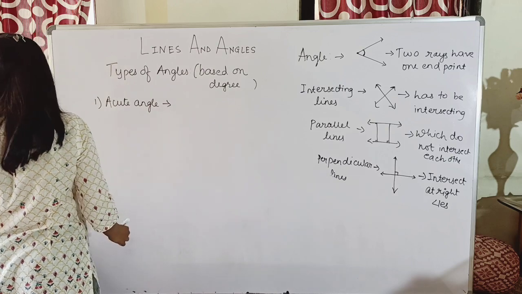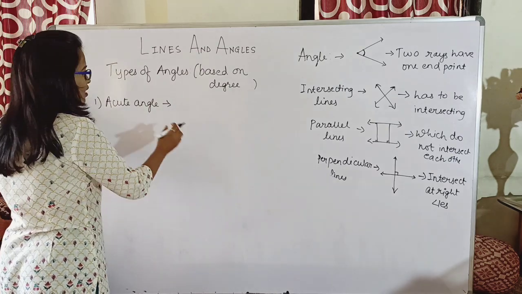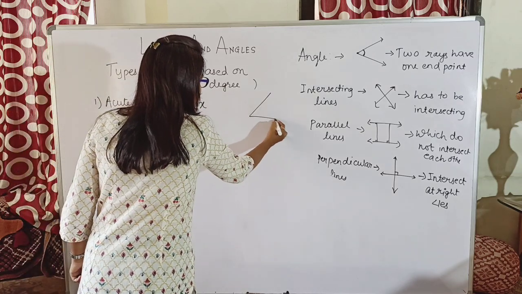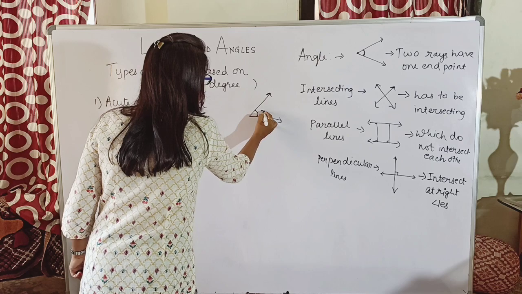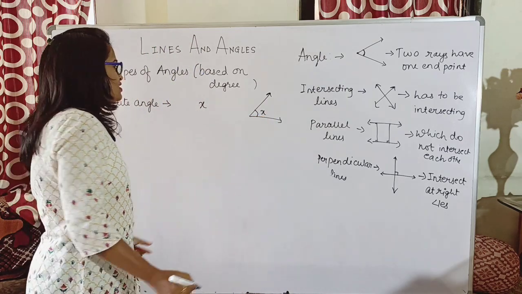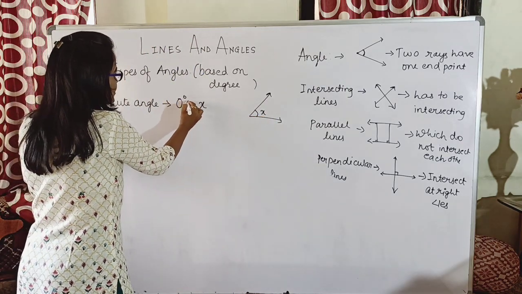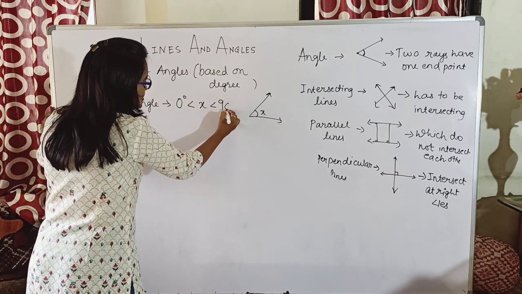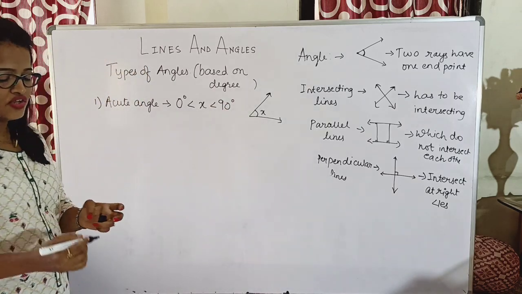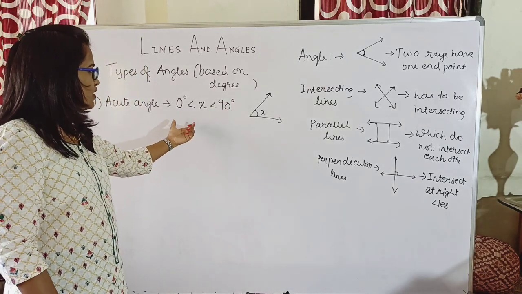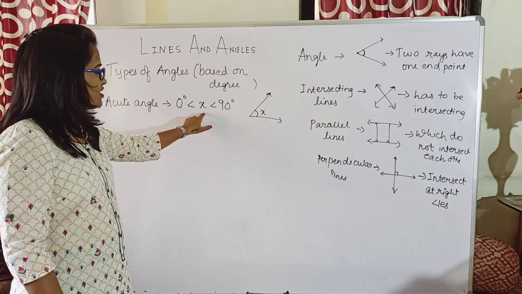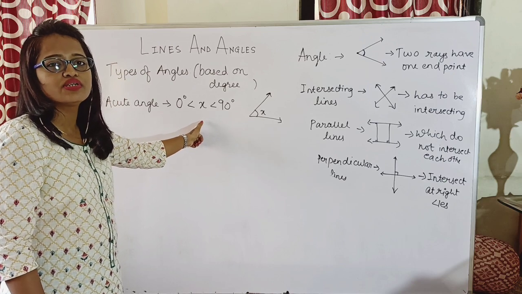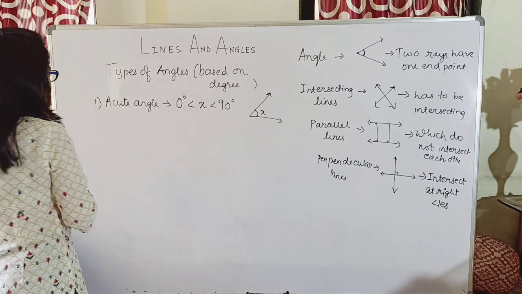Okay, so based on the degree, what is the criteria? Suppose x is my angle. If I name this angle as x, so what should be the value of x? The value of x should be greater than 0 degree, definitely, whereas it should be less than 90 degree. So any angle which falls in this range where x is greater than 0 degree but less than 90 degree, then such angle is called as acute angle. Okay, next one,